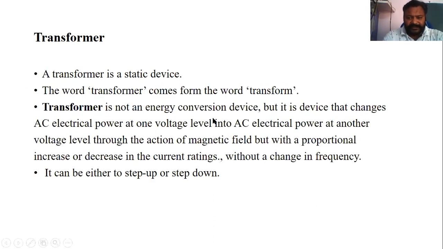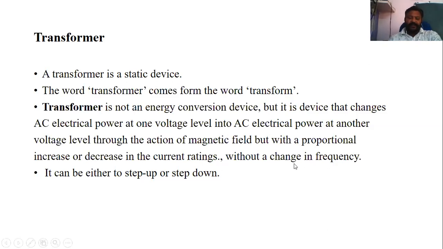Okay, so what is a transformer? You can define a transformer as a static device which transforms energy from one voltage level to another voltage level without changing the frequency. This is the basic definition of a transformer. Here the word transformer means it transforms your electrical power, AC power at one voltage level, into AC electrical power at another voltage level, through the action of a magnetic field, but with a proportional increase or decrease in current rating, without change in frequency.